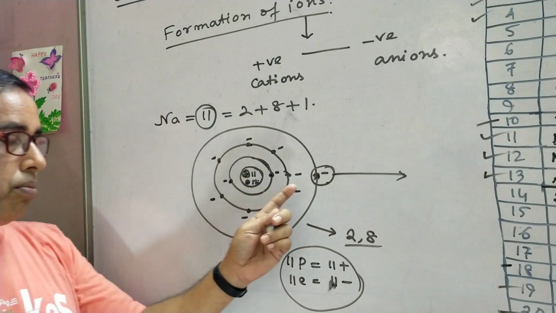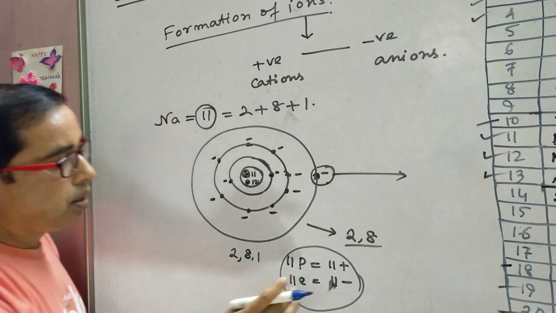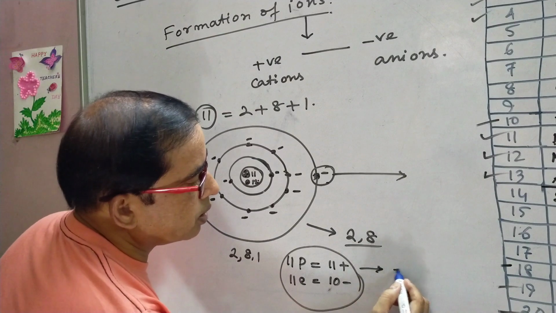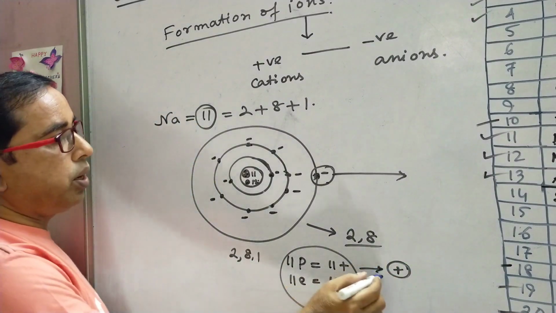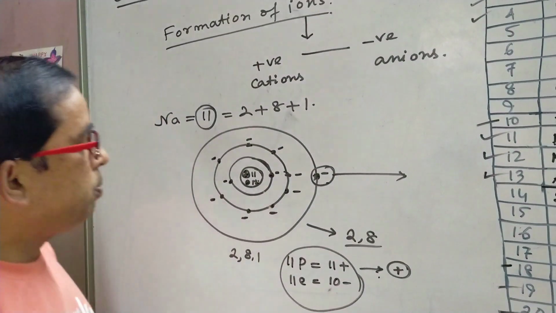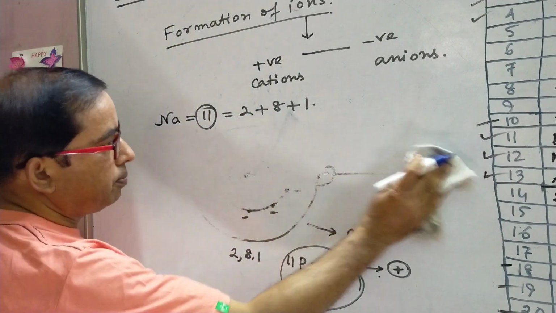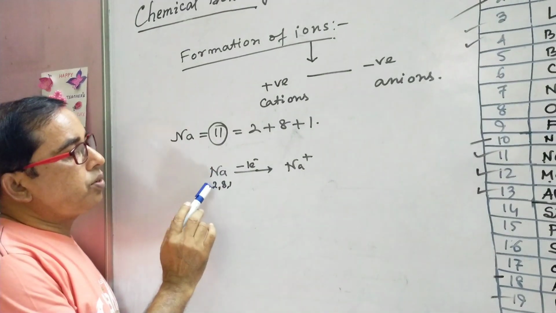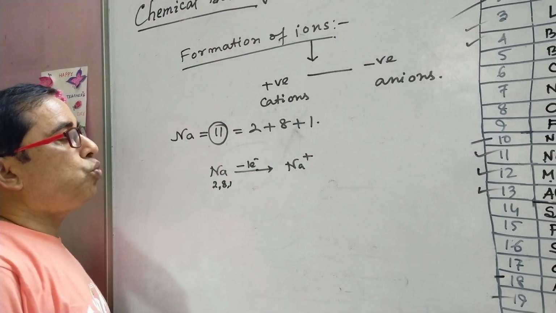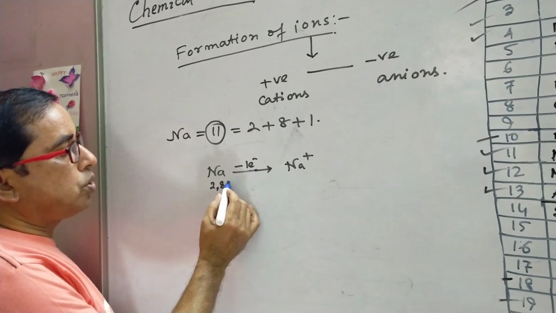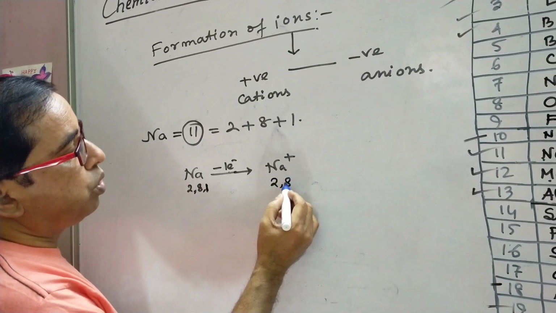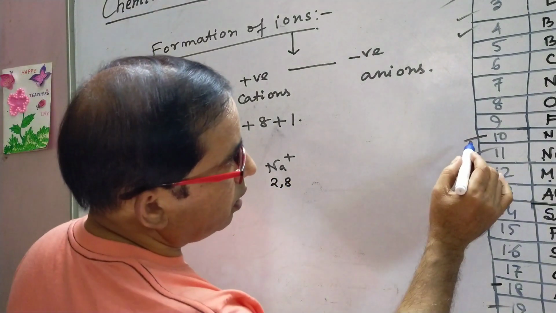But when the sodium atom loses 1 electron, its number of electrons becomes 10. That is, one positive charge is now extra. That's why on losing 1 electron, sodium becomes positively charged, which can be represented simply as Na+. Sodium has the electronic configuration 2, 8, 1. So when it releases 1 electron from its outermost orbit, it is converted to Na+, and the electronic configuration is converted to 2, 8, which is similar to neon.